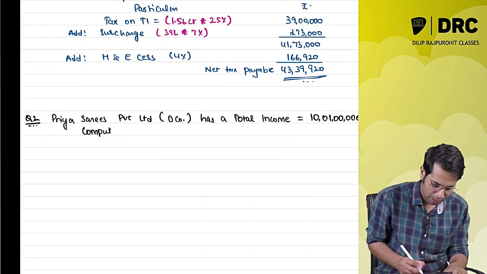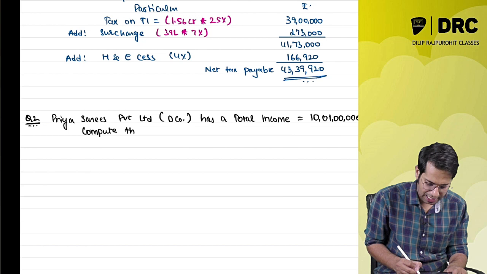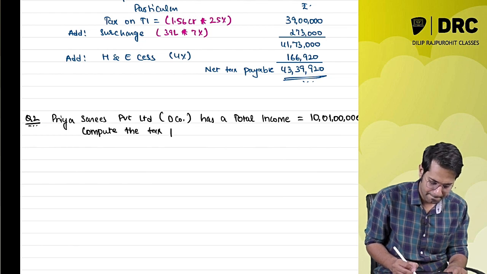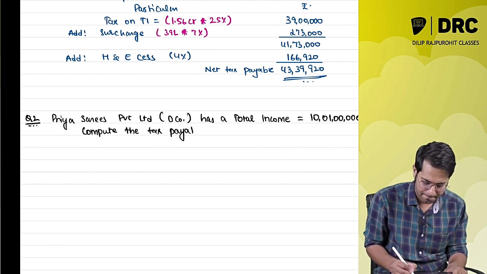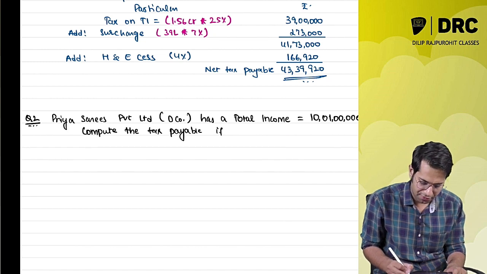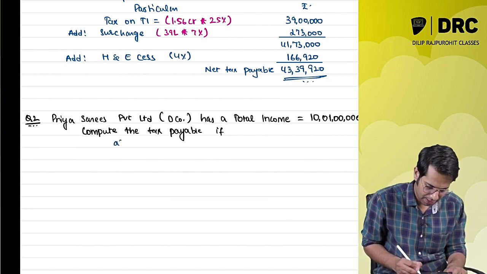Compute the tax payable if, case number 1,